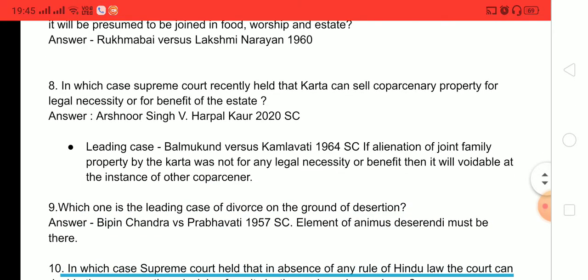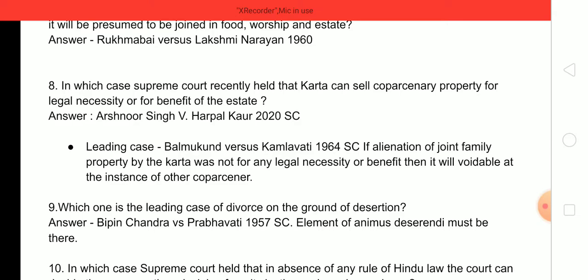In which case Supreme Court recently held that Karta can sell coparcenary property for legal necessity or for benefit of the estate? And answer is Arshnur Singh versus Harpal Kaur, 2020 Supreme Court. Very important case name. And the leading case on this point is Bal Mukund versus Kamlavati, 1964 Supreme Court, in which Supreme Court held that if alienation of the joint family property by the Karta was not for the legal necessity or benefit of the estate, then it will be voidable at the instance of other coparceners.